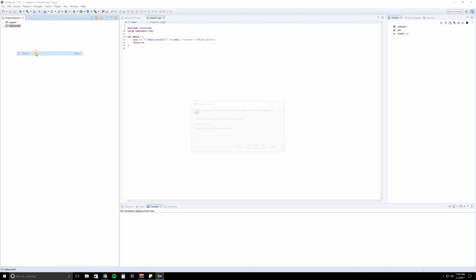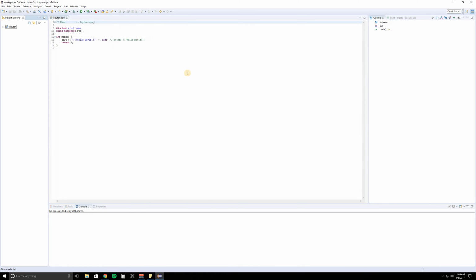Ignore this. I'm going to actually delete this. This is from another project that I was doing. So this is what you're going to be presented with on this left hand side. And if you want, since it's a lot of empty space, go ahead and just drag this and we can make that a little bit smaller so we have more room over here. So right here, this folder, Clayton, that's where everything is stored. It's just like a normal file. If you right click on your desktop and hit new file, well, you can put tons of Word documents in that file. You can put PowerPoints in that file. That's all this really is. It just houses the files that are needed to make our program.